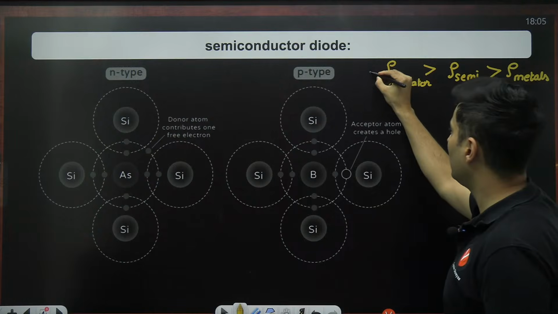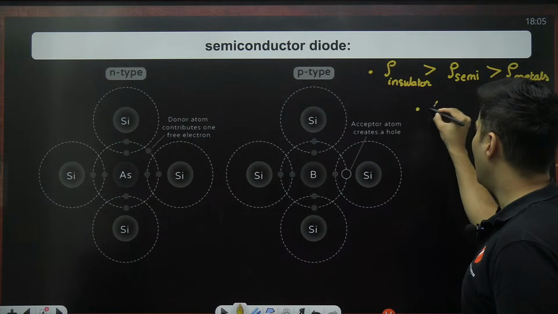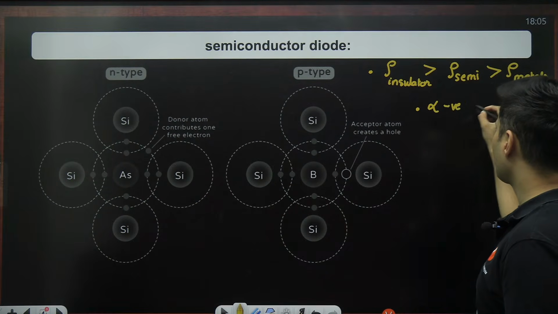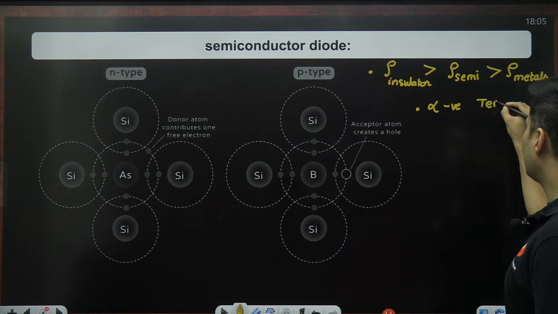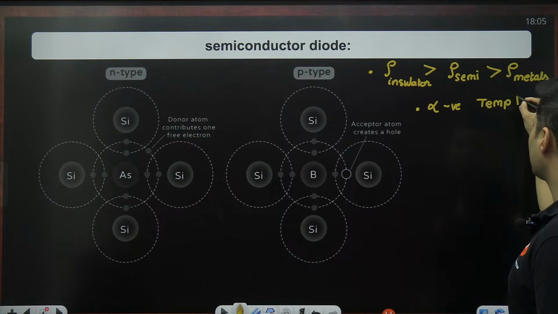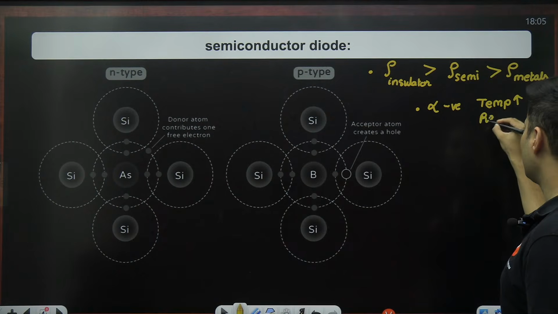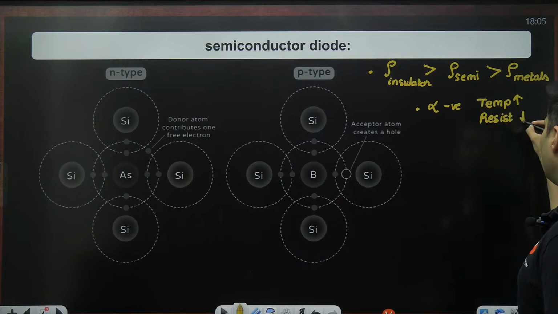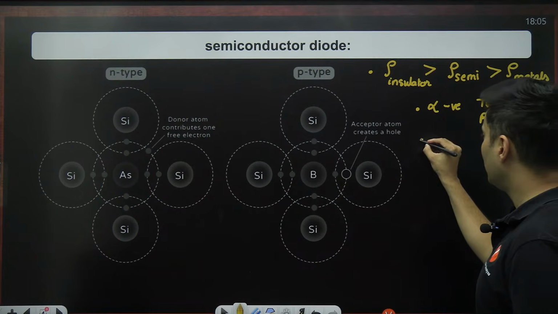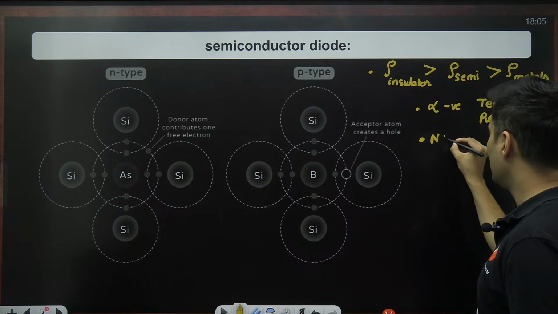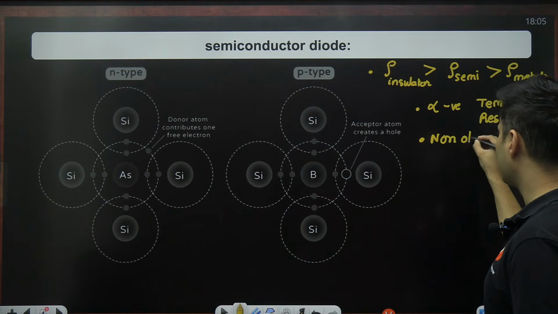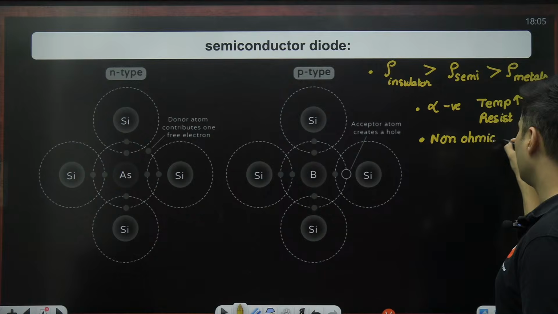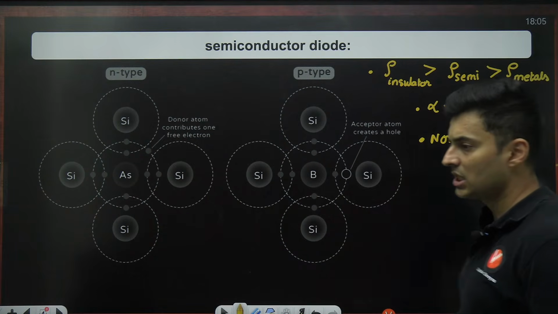Next important thing about semiconductors, like I said, alpha is negative, meaning when the temperature increases, the resistance will go down. And the third thing is it is a non-ohmic device in nature.